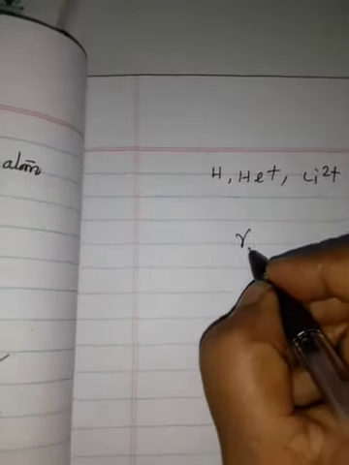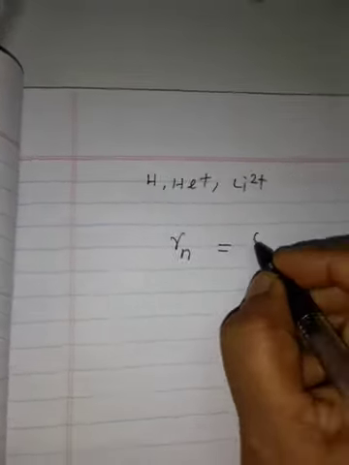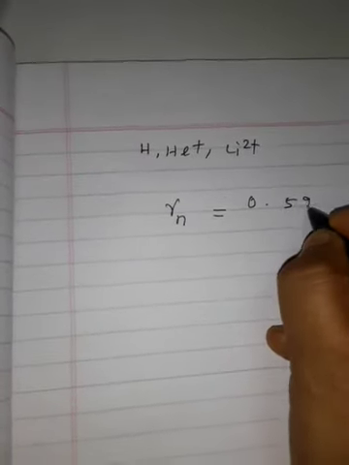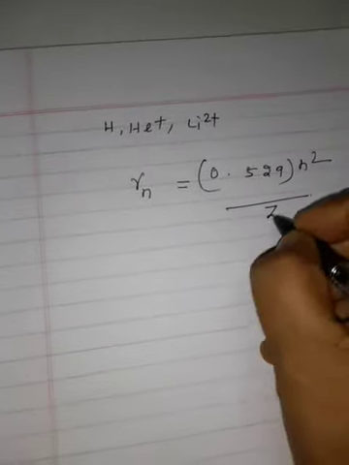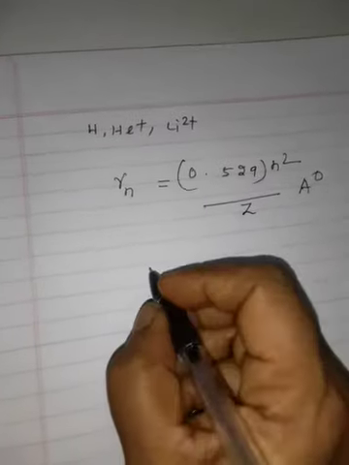the radius of the nth orbit and the energy of the electron revolving in the nth orbit are given as follows. The radius of the nth orbit is 0.529 n square by Z Angstrom.